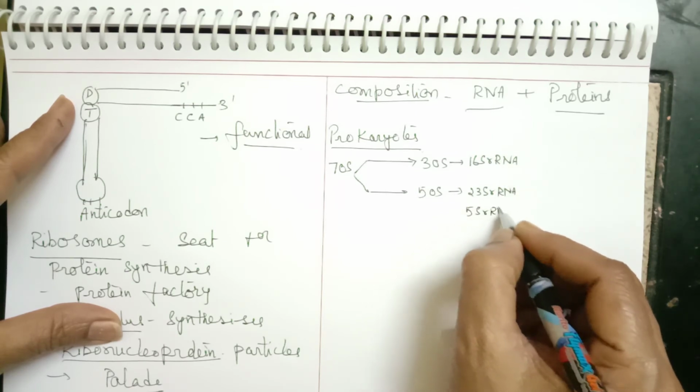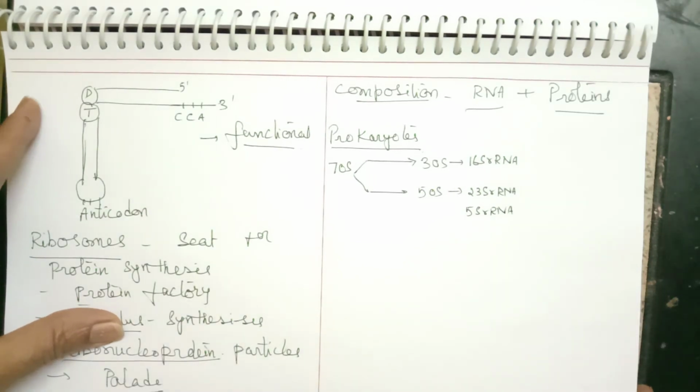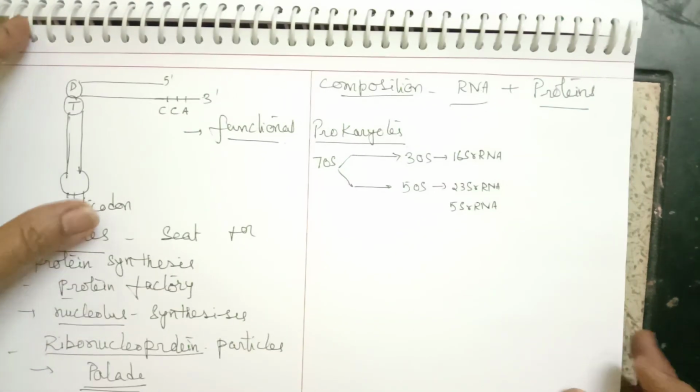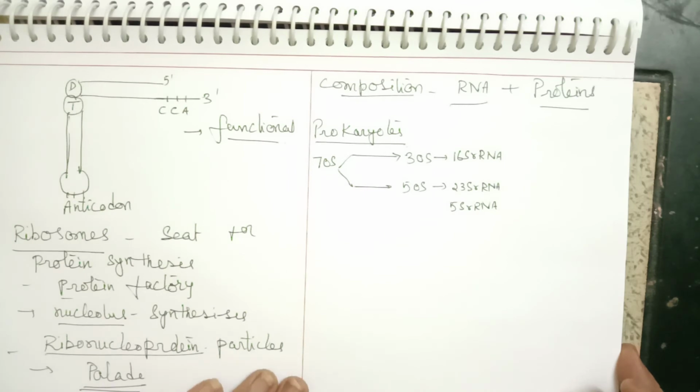There are two types of rRNAs in the larger subunit, and the smaller subunit has only one type.